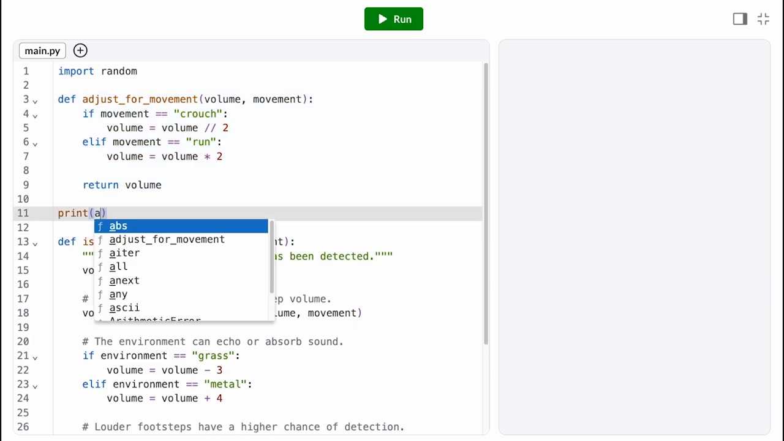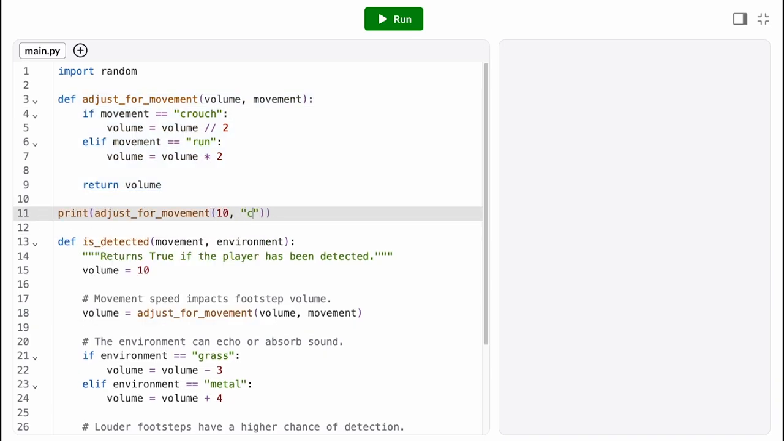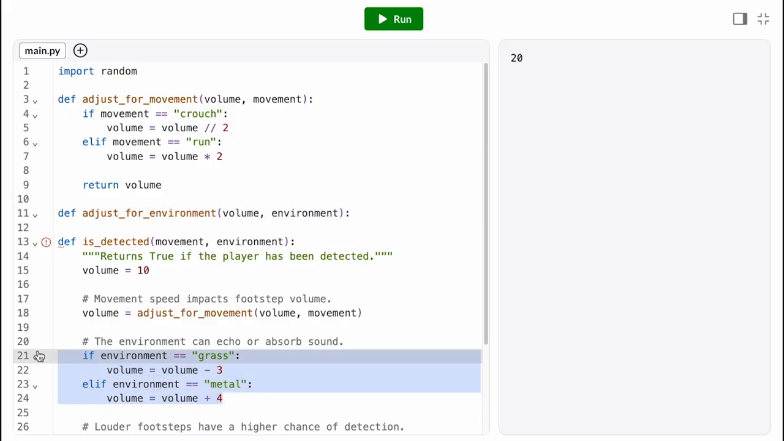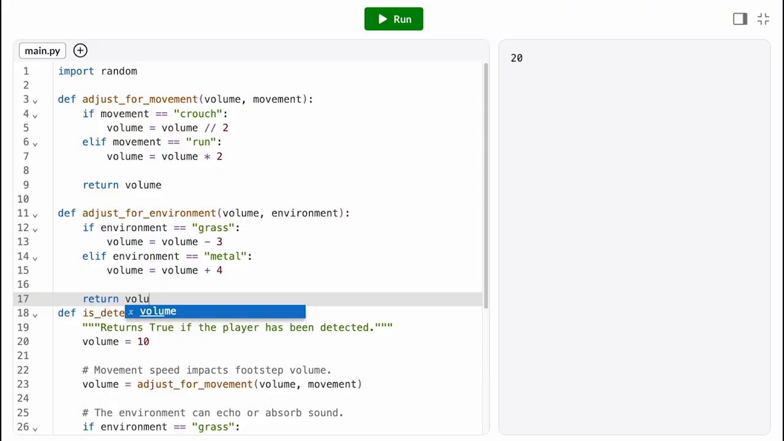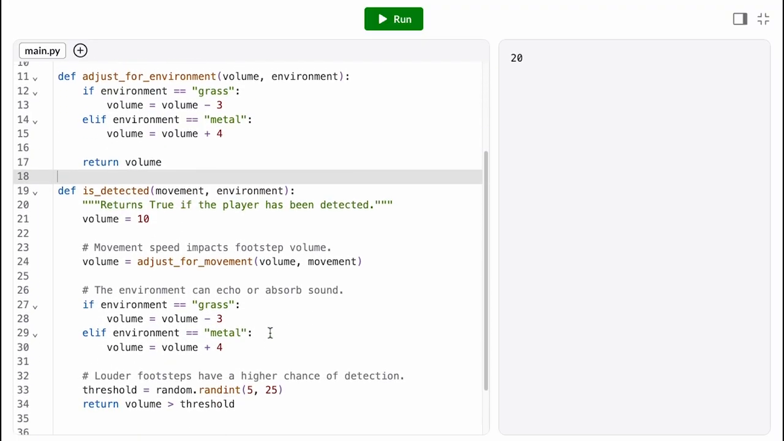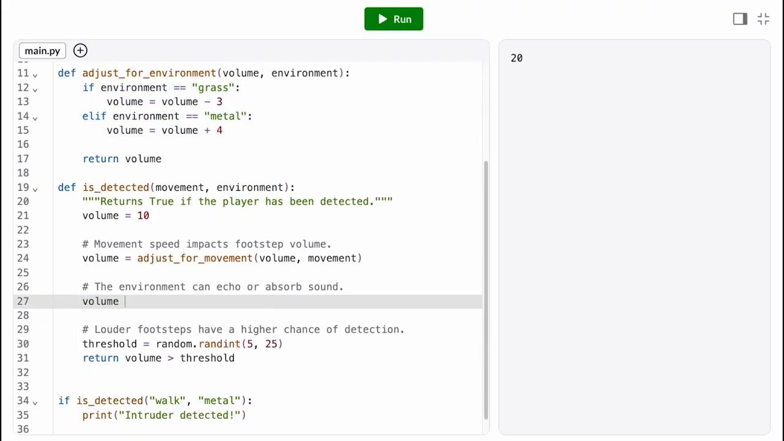Because my function is doing one specific task, it's easy for me to gut check that my return values make sense. If I call it with the argument crouch, I should get a smaller volume, and if I call it with the argument run, I should get a bigger volume. Then I can just do that same thing with the environment conditional. I separate it out into a smaller function that takes in a volume and an environment type, and then returns the adjusted volume. Then I can come back here and nest that function call.